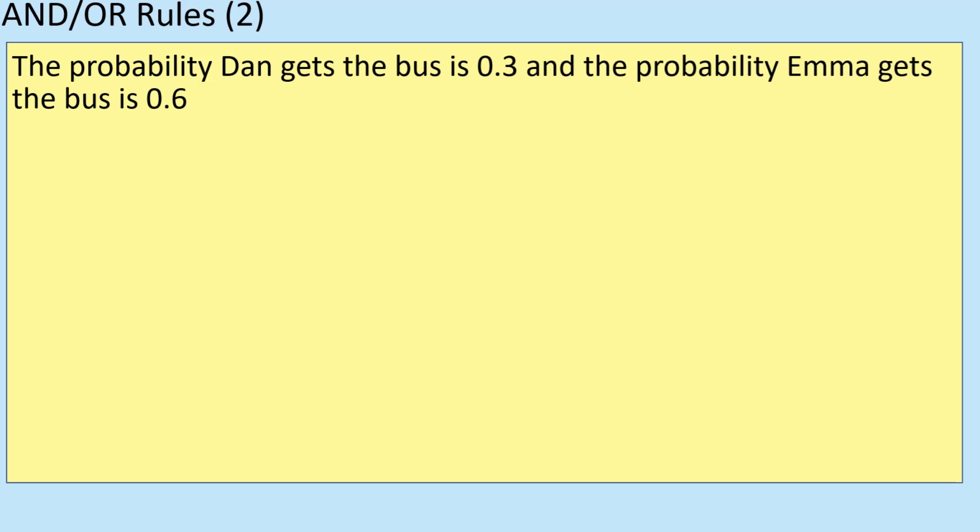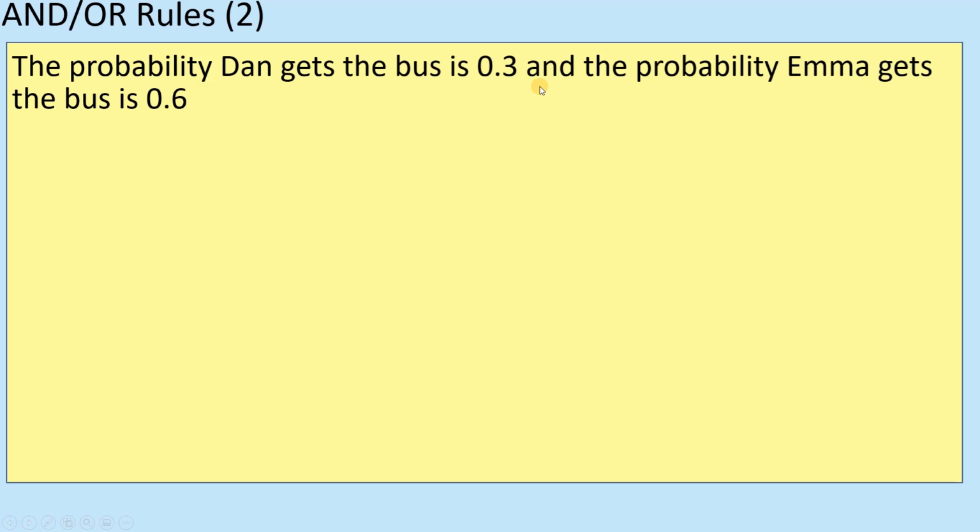So the probability Dan gets the bus is 0.3, and the probability that Emma gets the bus is 0.6. Well, does one impact the other? No, not necessarily. I'm sure they could both catch the bus as well. I'm sure they could both miss the bus as well. So these are not mutually exclusive events. They can both happen, or they can both not happen. All right, so these are independent events, so we can use the and rule.